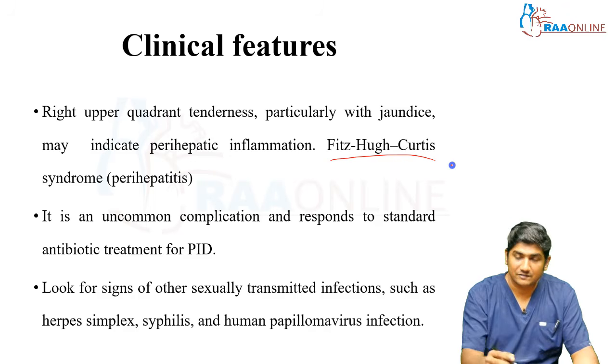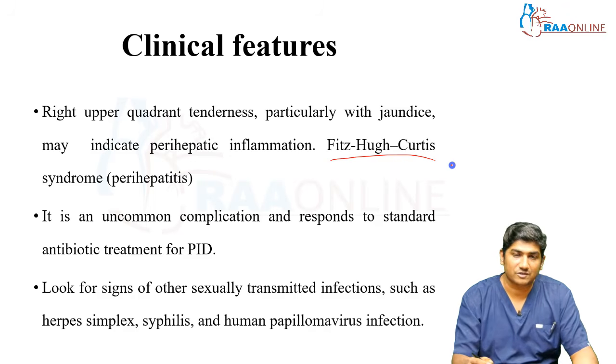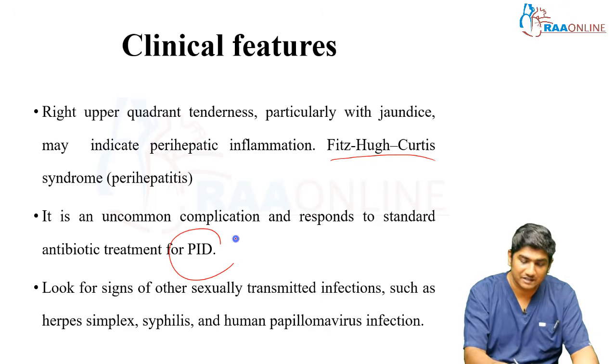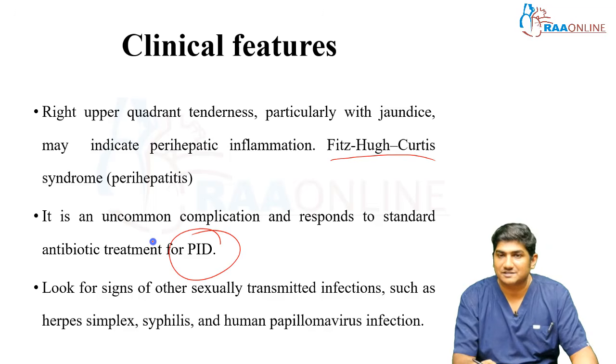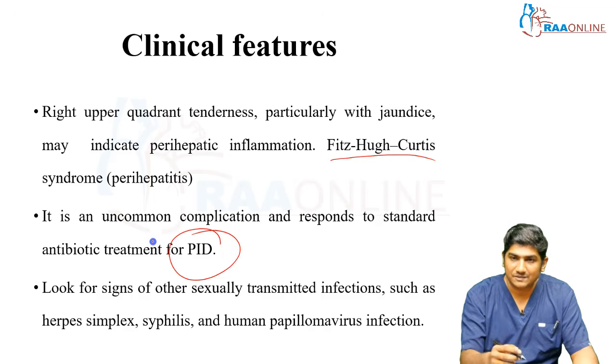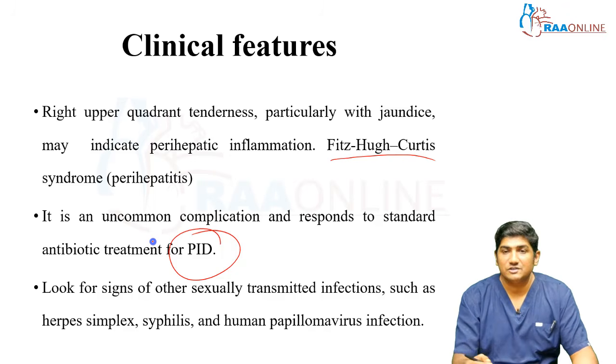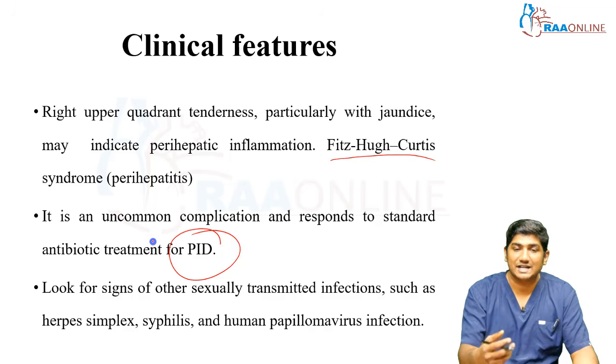Be very confident about the syndrome. This is an exam question. It is usually an uncommon complication, and it also responds to standard antibiotic therapy for PID. You treat the PID, you need not go for gallbladder surgery. Since the patient has come with right upper abdominal tenderness, there is no need to go for gallbladder surgery. It's basically PID. You treat the PID, control the infection and inflammation, then this syndrome will get controlled. Whenever you find a patient with Fitz-Hugh-Curtis syndrome, look for other signs of sexually transmitted diseases as well.